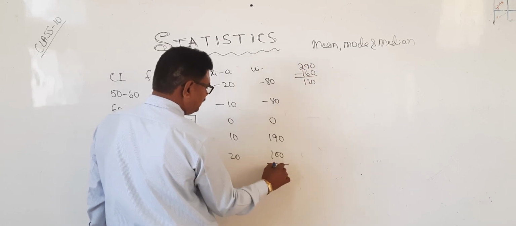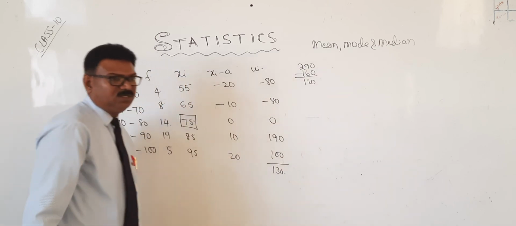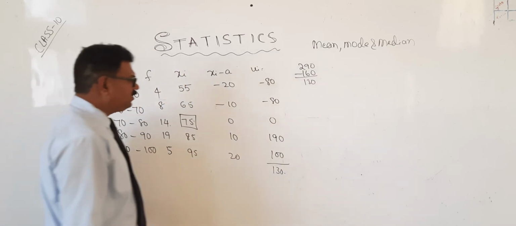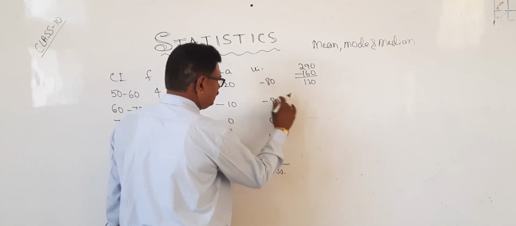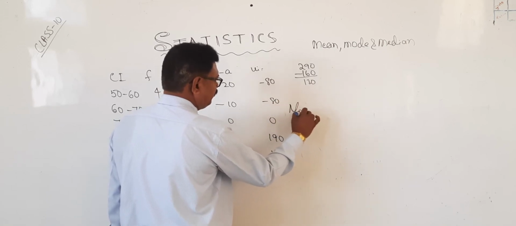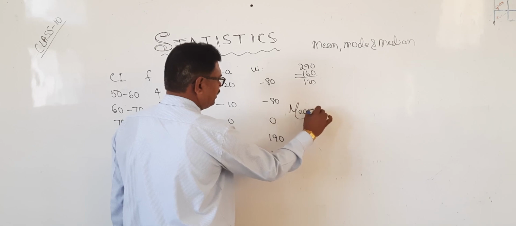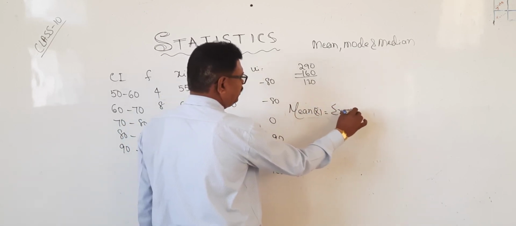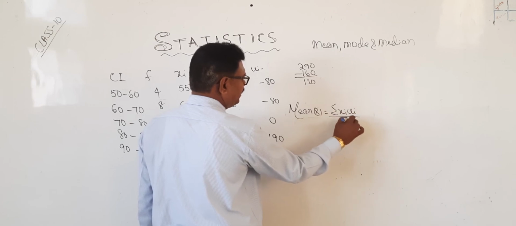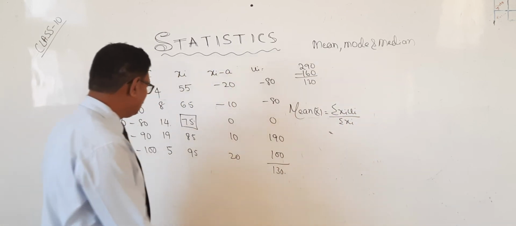Therefore, what is the answer? 130. Now, what is the formula? Mean or x bar is equal to sigma fi ui divided by sigma fi. What is sigma fi?